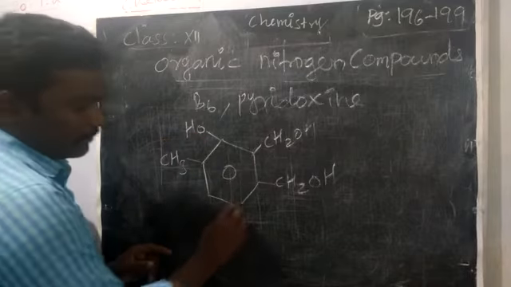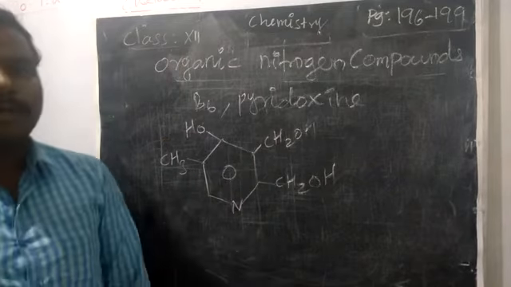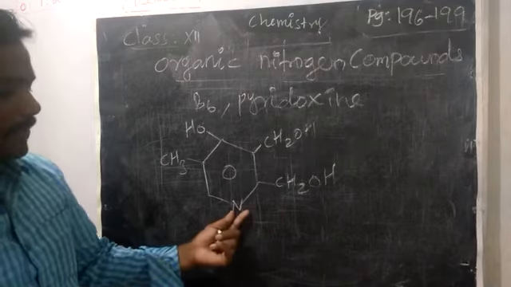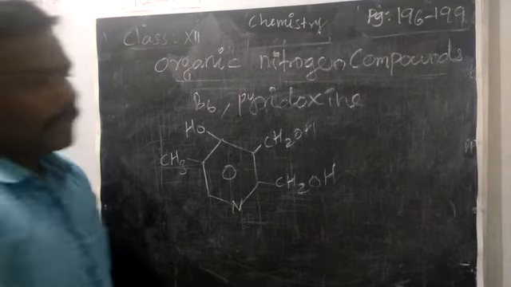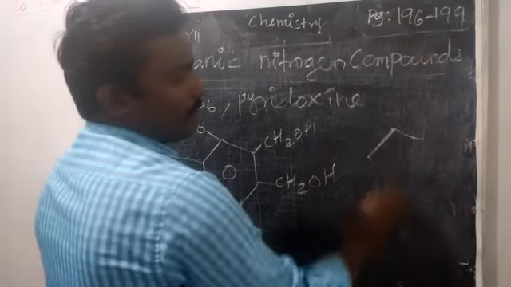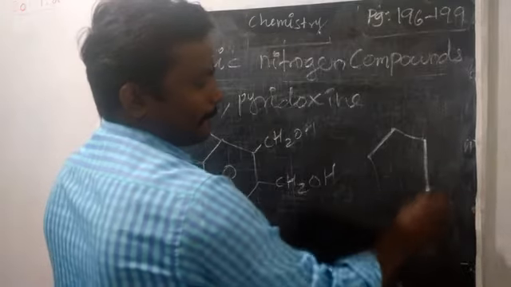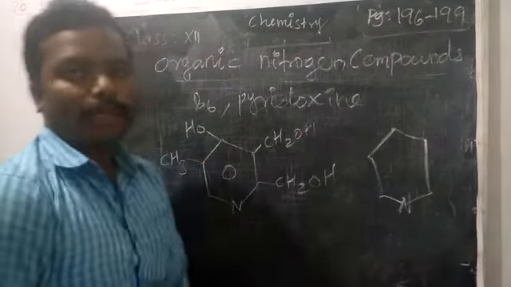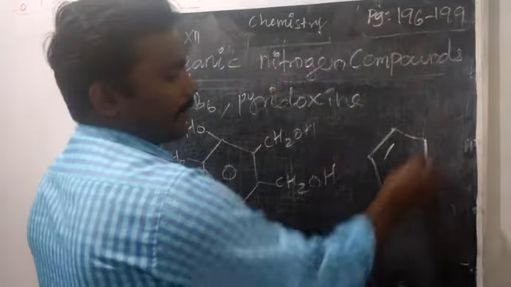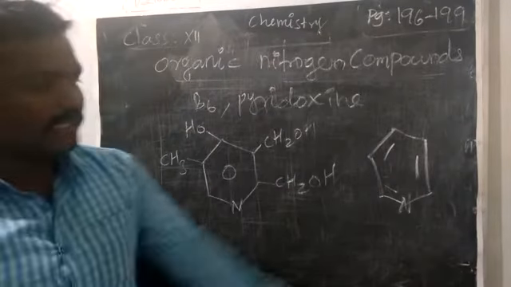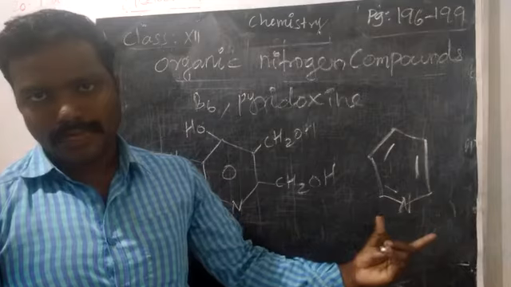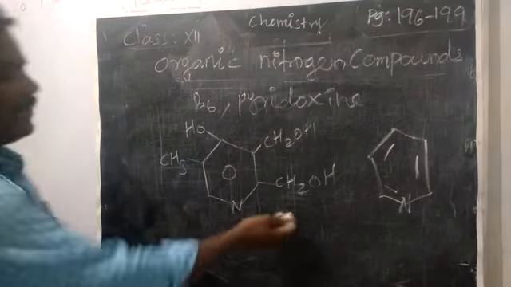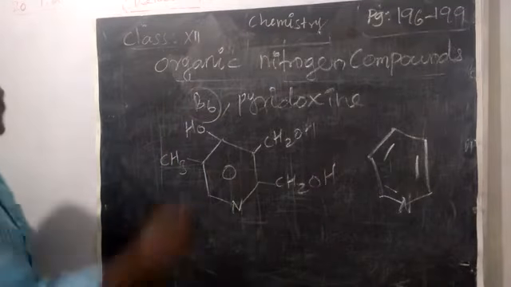One more thing: there is one position with no carbon, the carbon is replaced by nitrogen. Usually, if any one corner of the ring is occupied by nitrogen, we can say that is pyridine. So vitamin B6 is one of the pyridine derivatives.